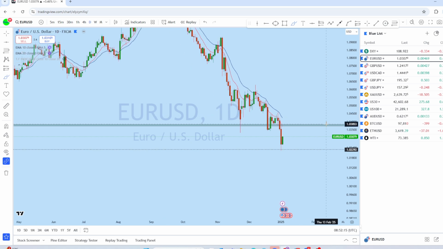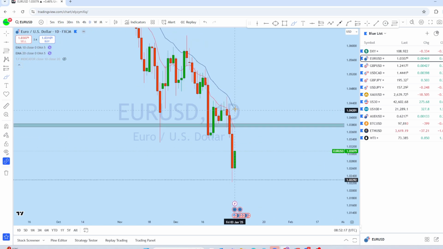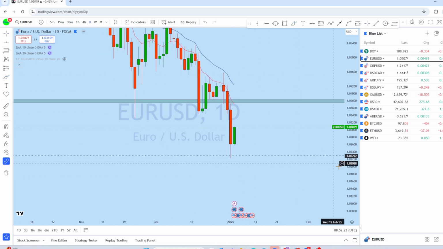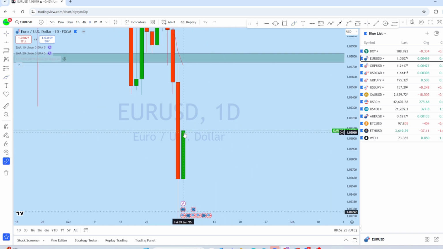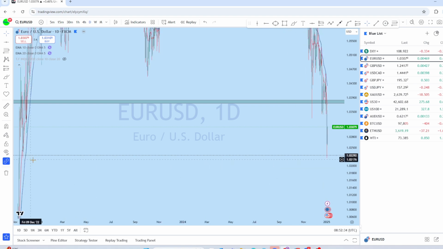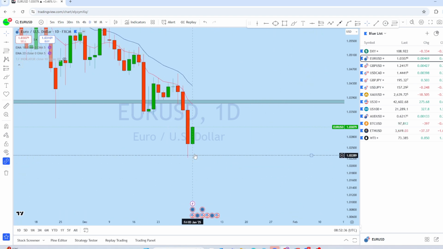Now looking at the daily chart on euro dollar, we can see that from the daily there was a drop followed by a green candle formation on the last day of the trading week. This green candle is a full body green from the daily, which has volume in it, and the market penetrated this very important support level. So there is a strong rejection from this zone that could lead price back to this resistance line.